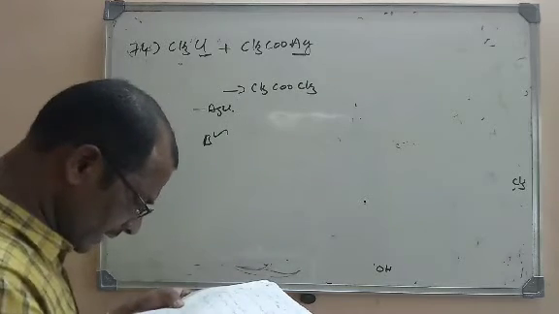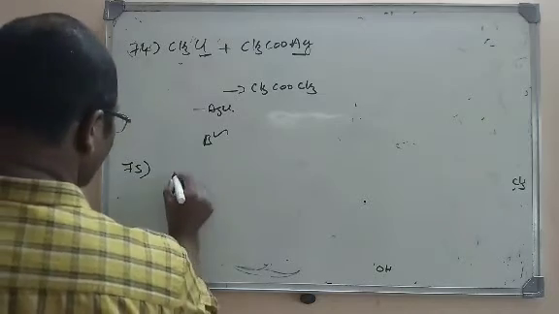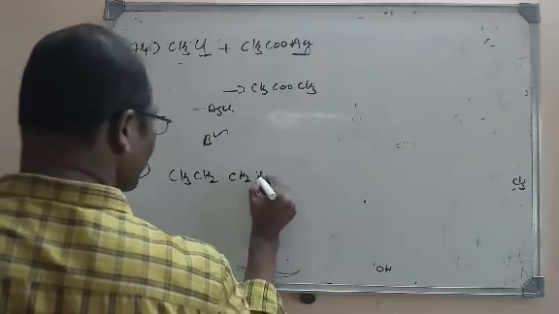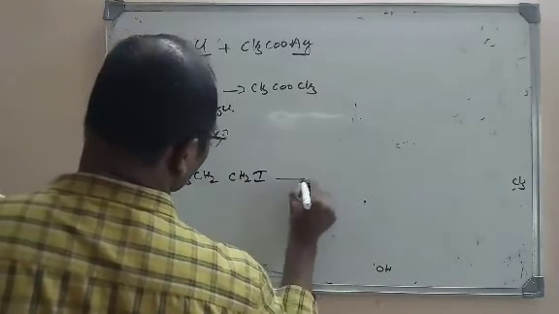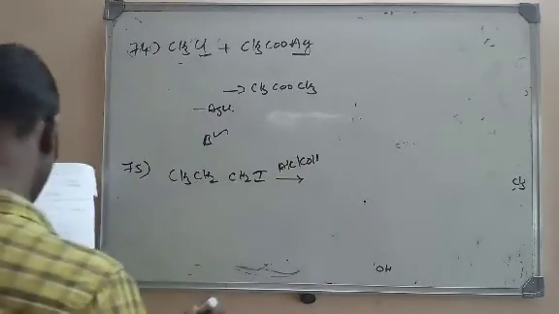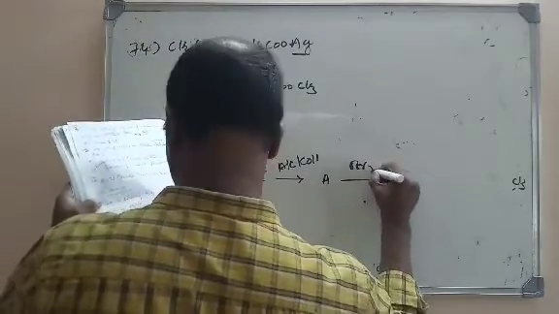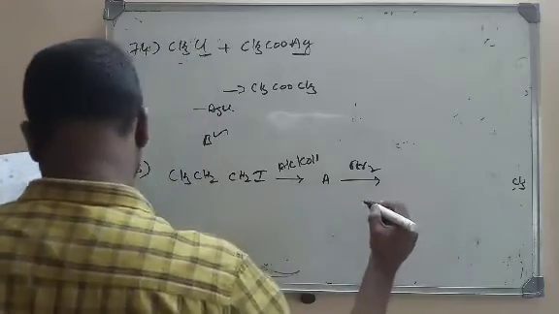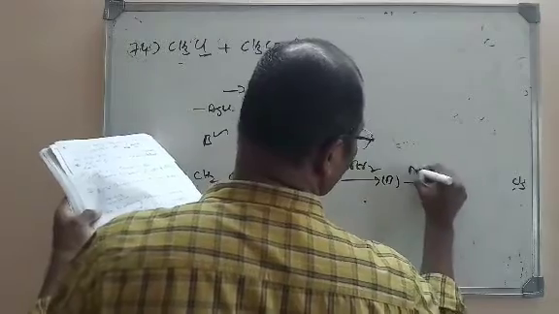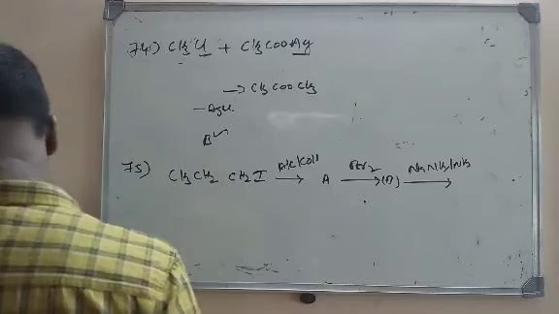In the following sequence of reactions, some sequence of reactions is given. CH3CH2CH2I and alcoholic KOH here. Alcoholic KOH is taken and some product A is obtained, and it is treated with bromine, and again it is treated with NaNH2 and ammonia. NaNH2 and ammonia. So we need to find the products here.